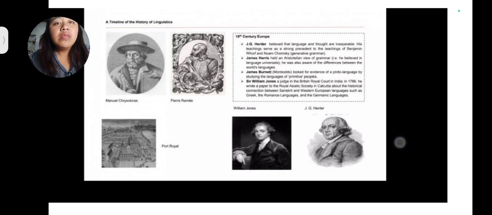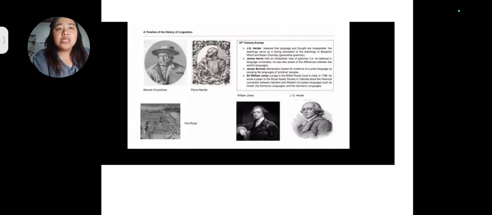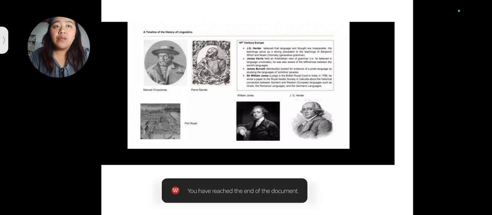In this part, we can see that in the 18th century they were researching the past, philosophical work regarding linguistics, and in this part they were improving the languages that we are now discussing and reviewing. So that is the timeline of the history of linguistics.